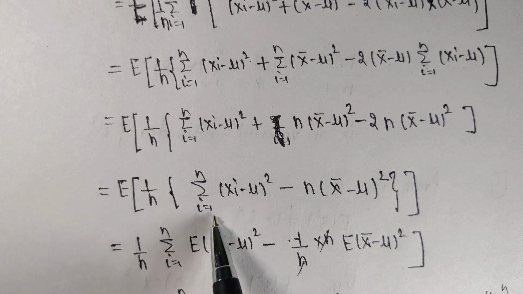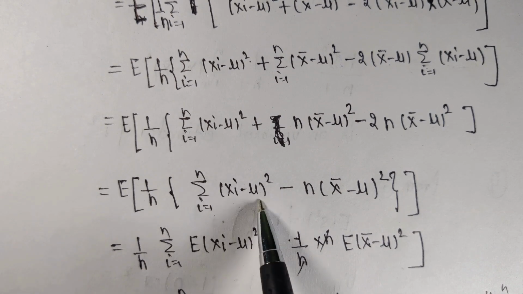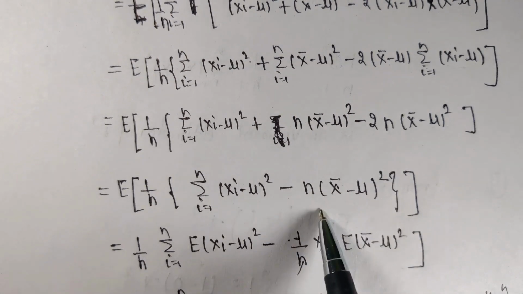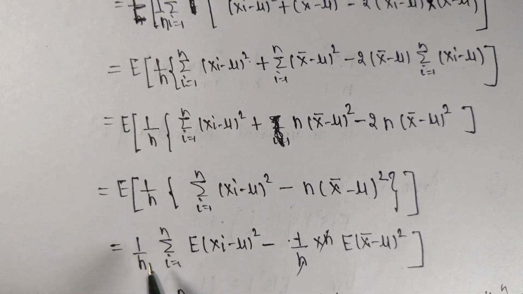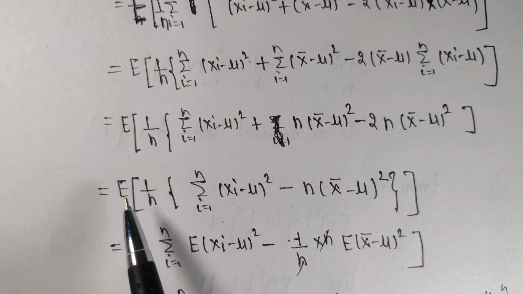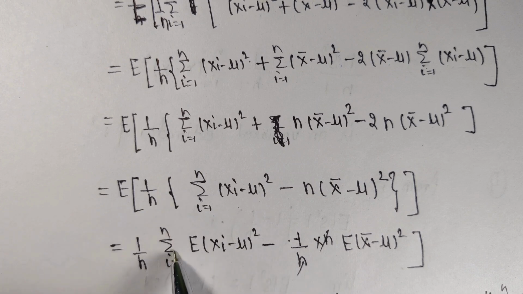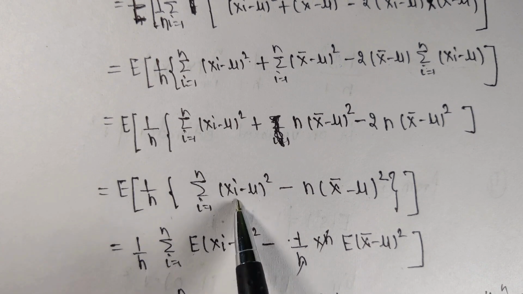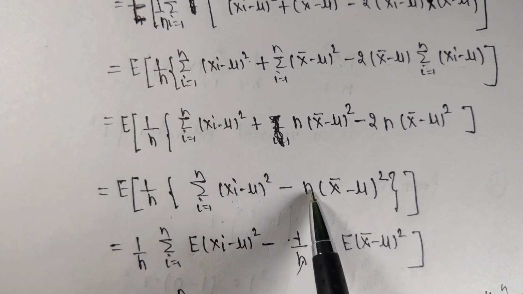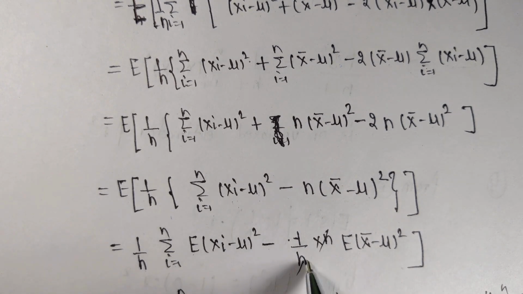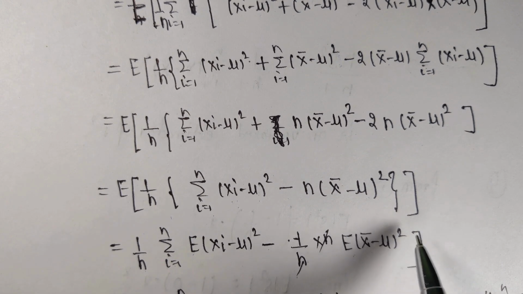Expected value of 1 upon n summation i going from 1 to n (xi minus mu) square minus n times (x bar minus mu) square. Is it clear? Okay. So come to the next step. 1 upon n taking outside, and we are taking expected value inside. So summation i going from 1 to n, first term expected value of (xi minus mu) square, minus second term is what? n times this one, and 1 upon n taking inside. So it becomes 1 upon n, 1 upon n and n cancel out. So expected value of (x bar minus mu) square.